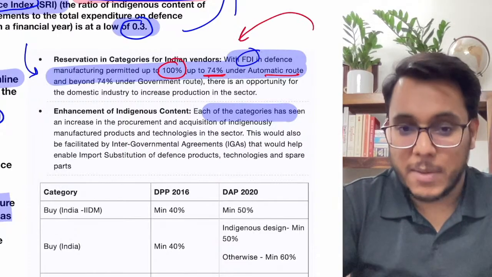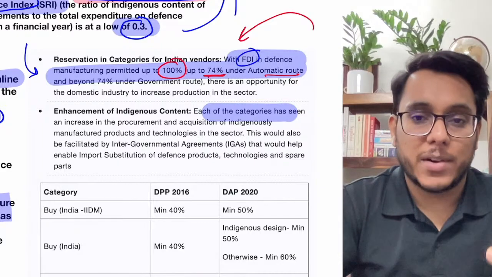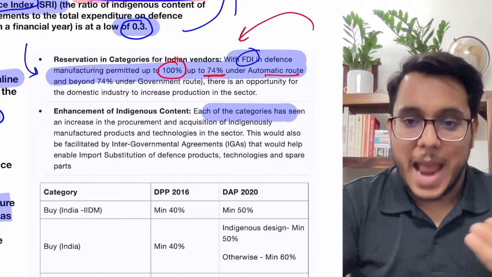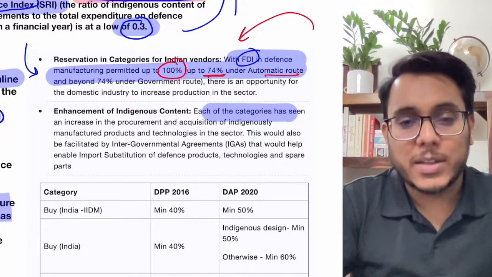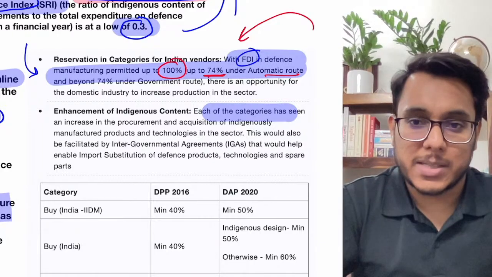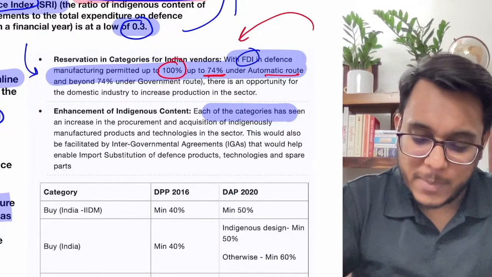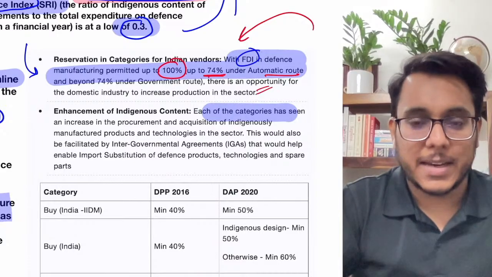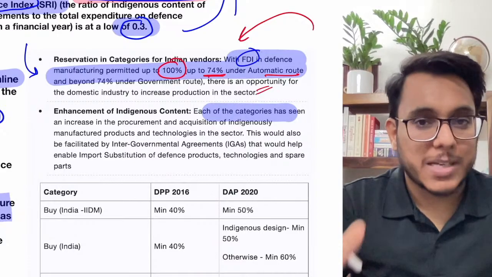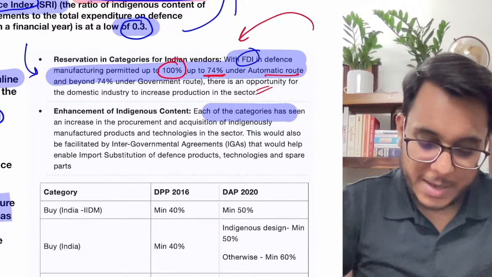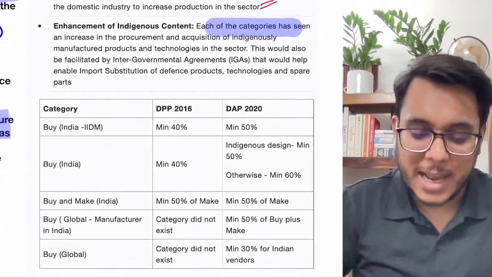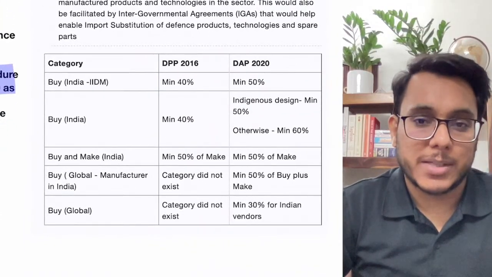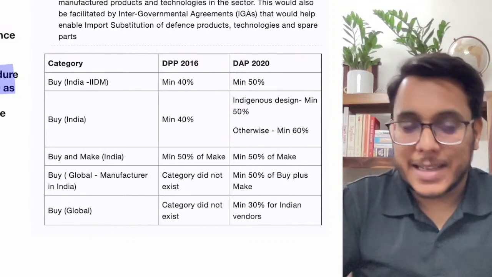Till 74%, without government permission, defense equipment trade in India can be established. And beyond 74% till 100%, if you want to go, then government approval will be taken. But anyhow, 100% FDI into defense is allowed. Then guys, there are some other changes that have been made in the Defense Acquisition Policy 2020. So certain categories are there.